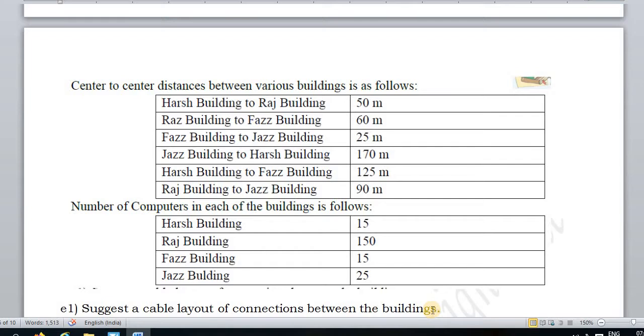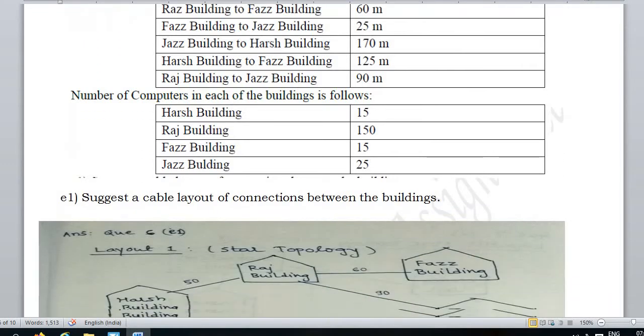Now here in this question, cable layout is asked. Cable layout means you have to suggest a topology. Now I told you that basically we have 3 topologies: star, bus and ring topology. We are not suggesting ring topology, as in ring topology if one of the computers fails, the entire network fails. So here what two topologies are left? Bus topology and star topology. Now just see the solution here.